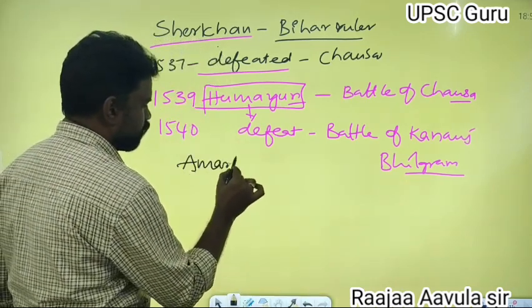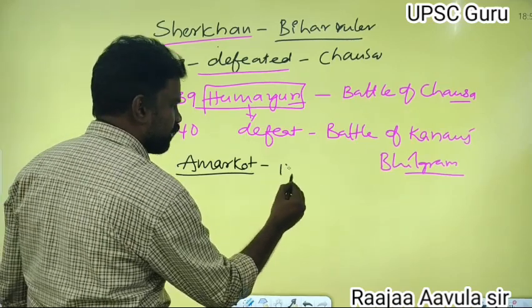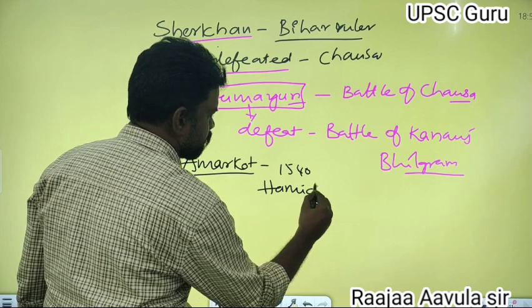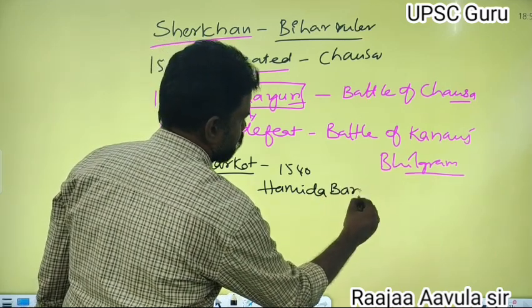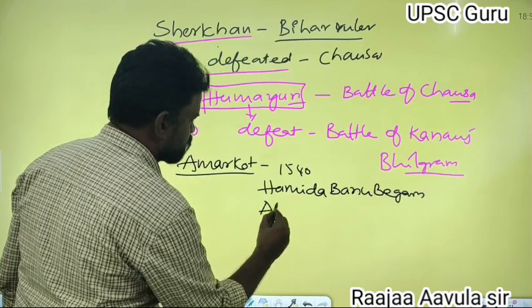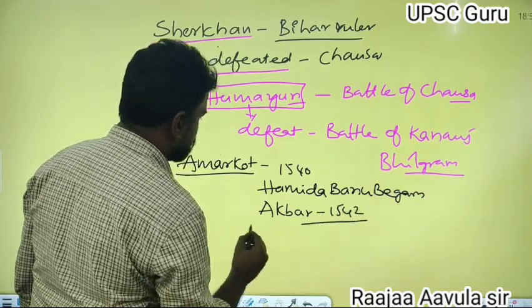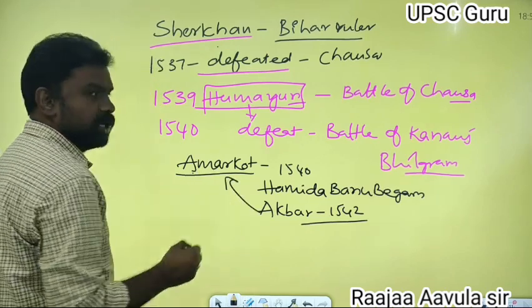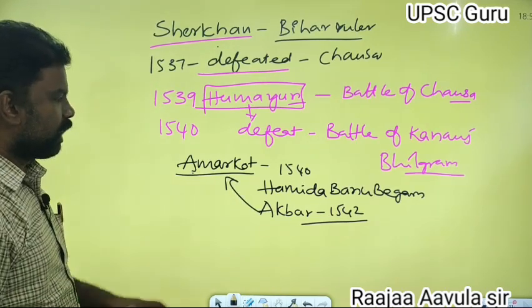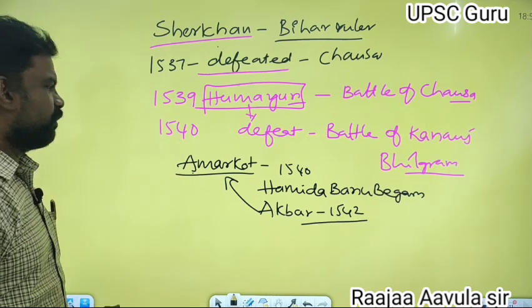After that, Humayun went to Amarkot. There, in 1540, Humayun married Hamida Banu Begum. And in 1542, Akbar was born at Amarkot. After that, Akbar was left in India.